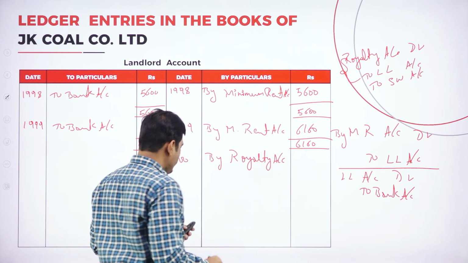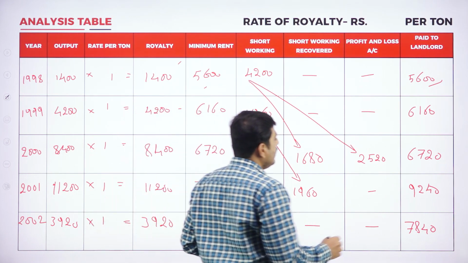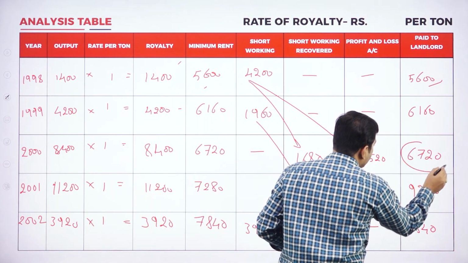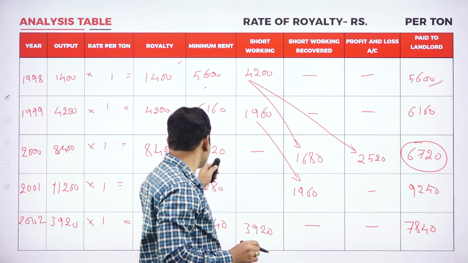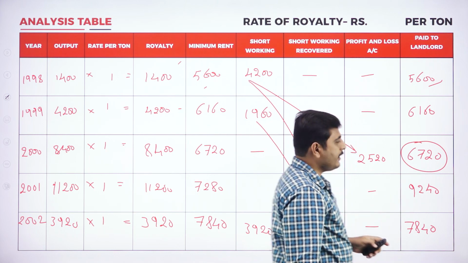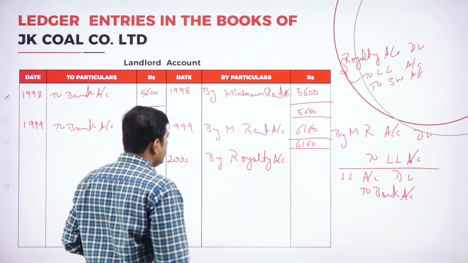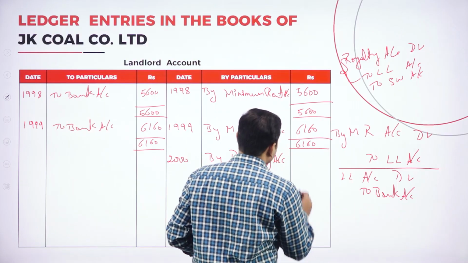So what is the amount you paid to the landlord? Now look at the entry for the third year. We should consider this amount, not the exact amount of production, only how much we are actually paying to the landlord. That amount we should write. So it is by landlord. How much? 6,720.